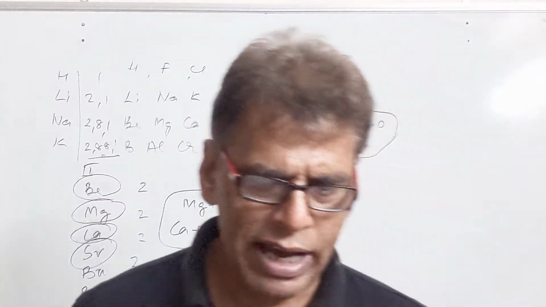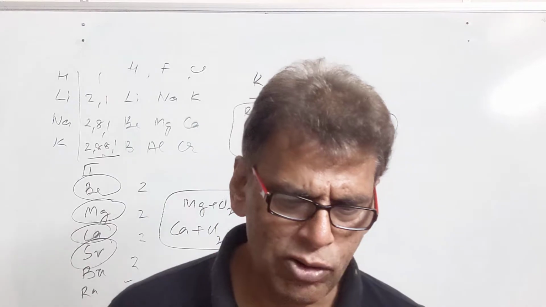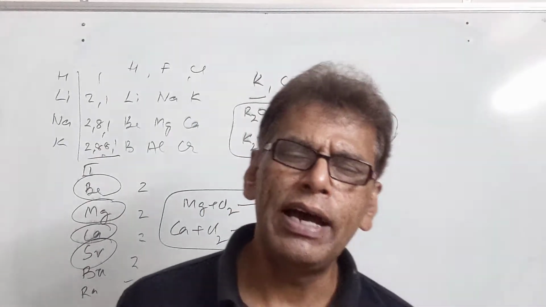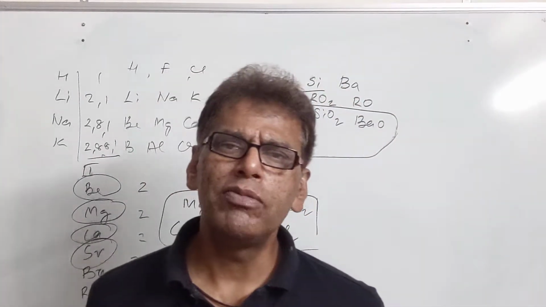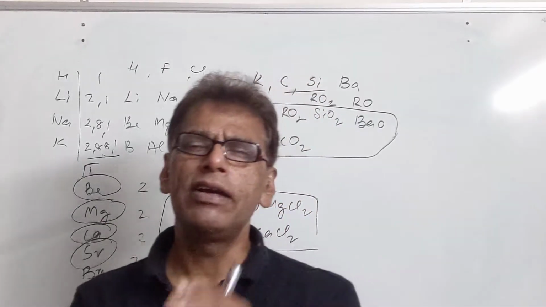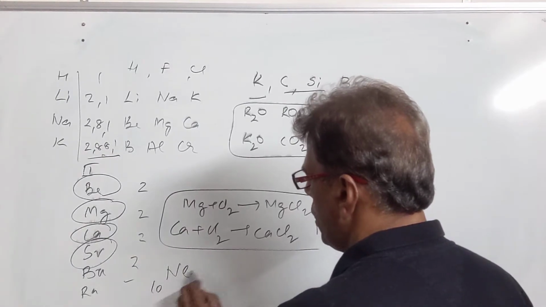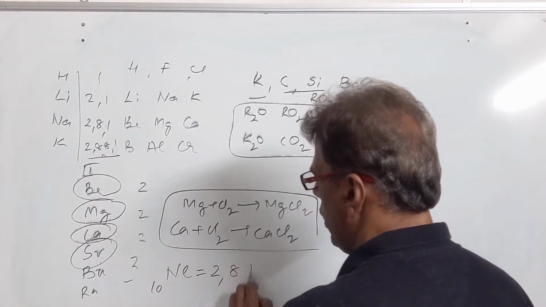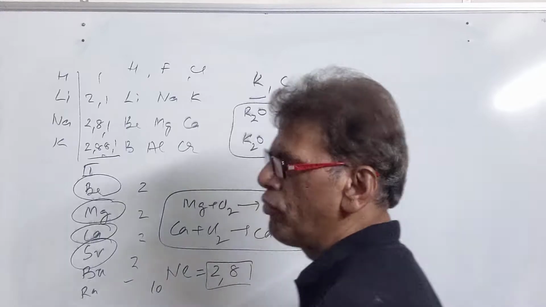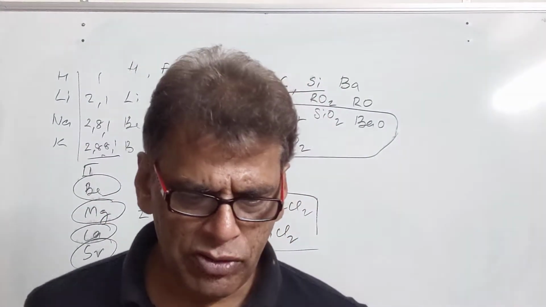Then which element has 2 shells, both of which are completely filled with electrons? So it is neon. It has 2 shells, its atomic number is 10, and it has 2 electrons in the K shell and 8 electrons in the L shell. So it will have 2 and 8. Both the shells are filled to capacity in this case. Then the electronic configuration is 2, 8.